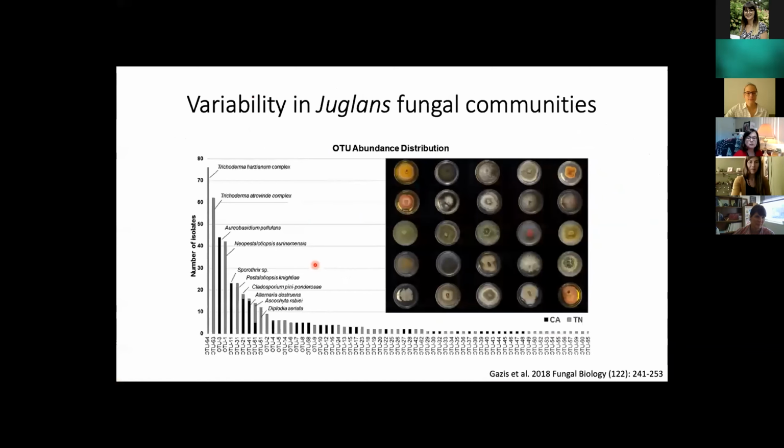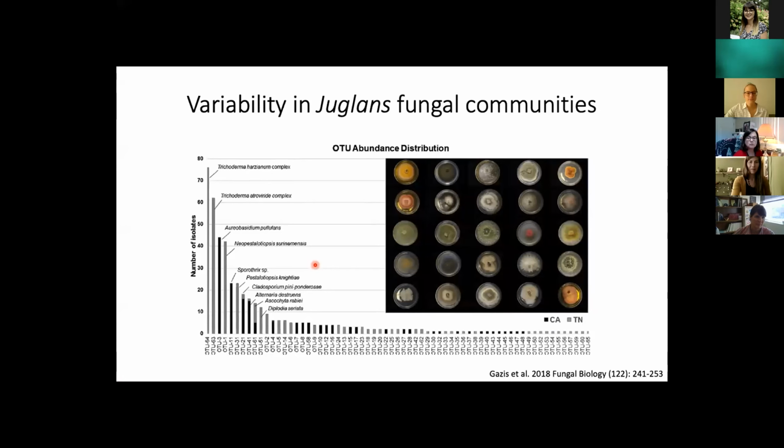And our lab started to evaluate some of this hypothesis back in 2018 when a former postdoc in our lab, Dr. Romina Gazis, characterized the fungal communities of walnut tubular galleries from trees in California and trees in Tennessee using culture-dependent methods. So the way she would do this is she would collect wood samples from trees in both Tennessee and California. She would then isolate fungi from these wood samples, extract DNA from them, and use their DNA to identify them.